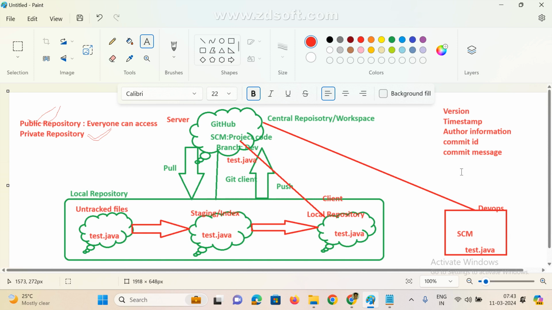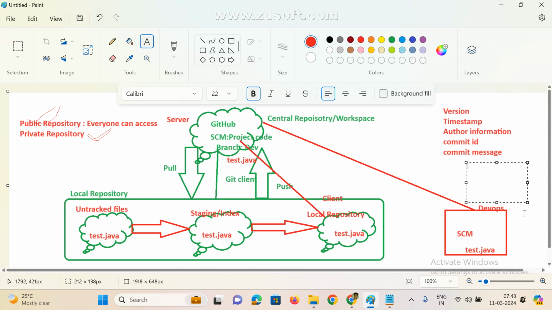Like banks, they maintain history and tracking, right? Suppose they are not maintaining history, what is the drawback? Every minute, every day, crores of people are making transactions, sending money, receiving money. Suppose they are not maintaining history, what is the drawback?